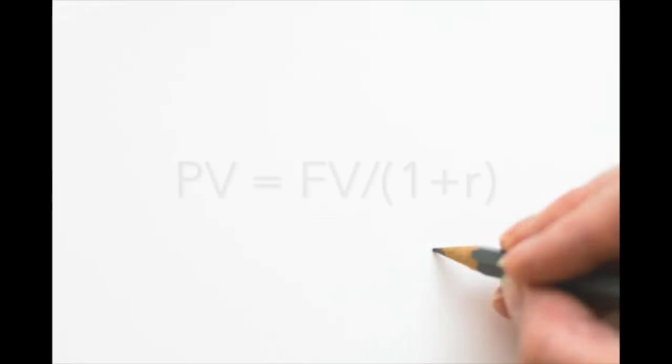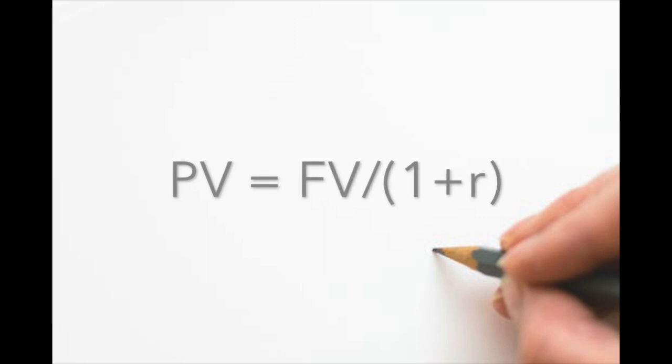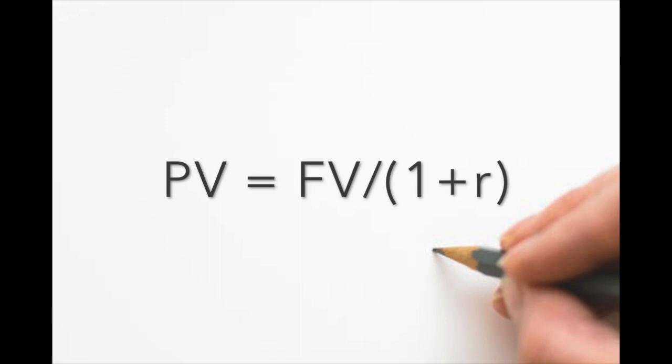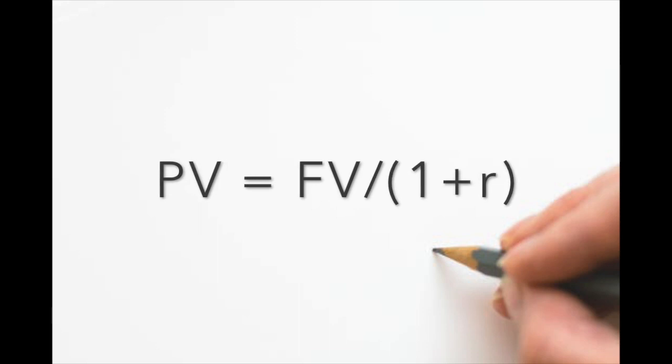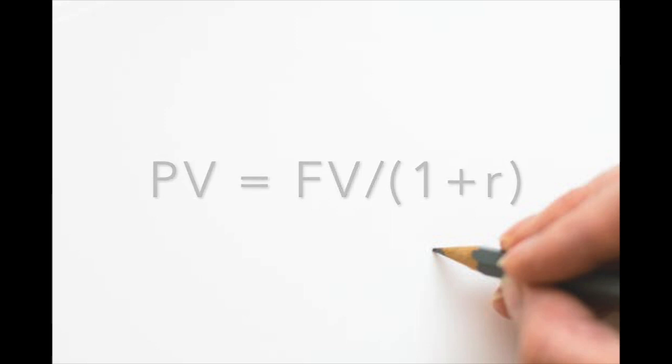The reciprocal formula to solve for present value juggles the terms using basic algebra and restates the relationship as: the present value equals the future value divided by 1 plus the interest rate in parentheses. It simply puts the 1 plus the interest rate term on the other side of the equation to solve for present value by dividing both sides by the 1 plus the interest rate.